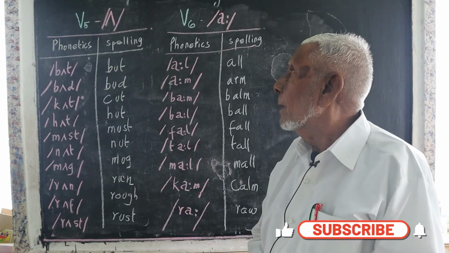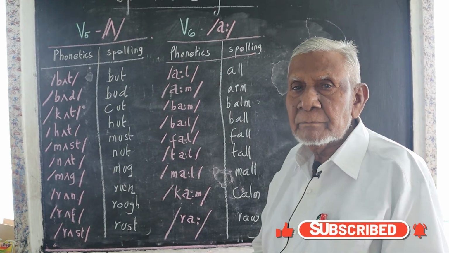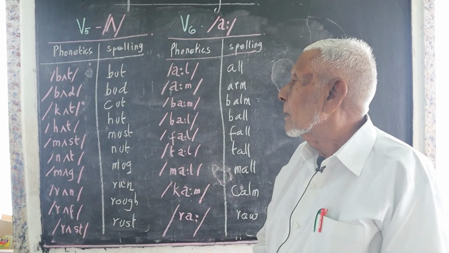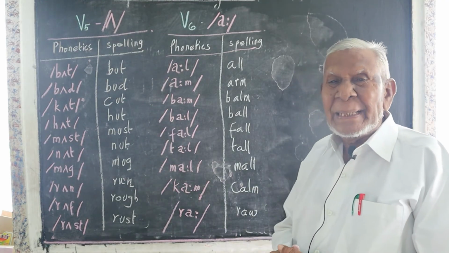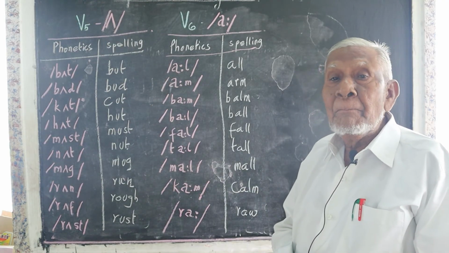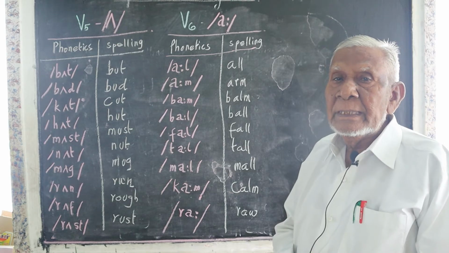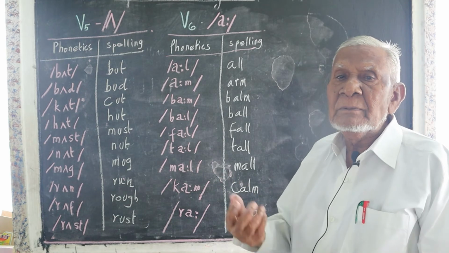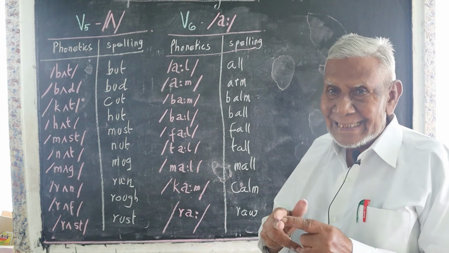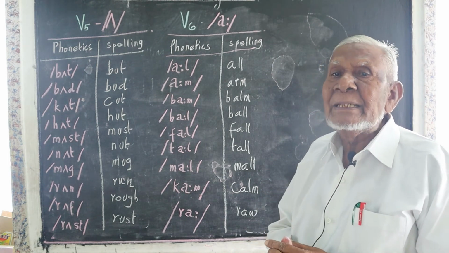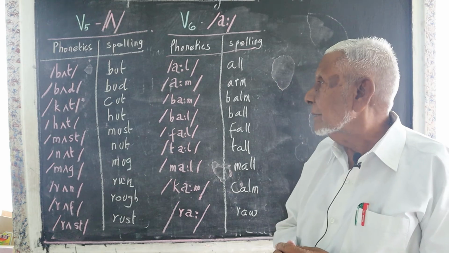V5 is a very short U. But, B-U-T, but. Then bud, B-U-D. The beginning stage of a flower is called bud. Then cut, C-U-T. Cut your nails every week.